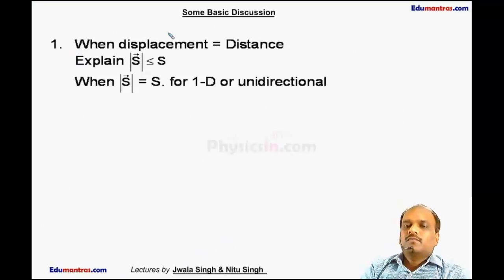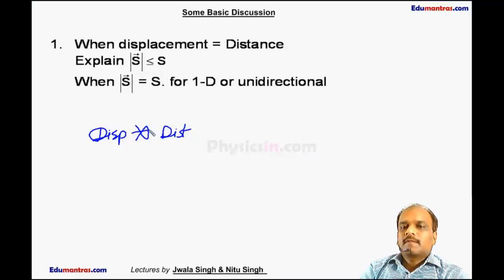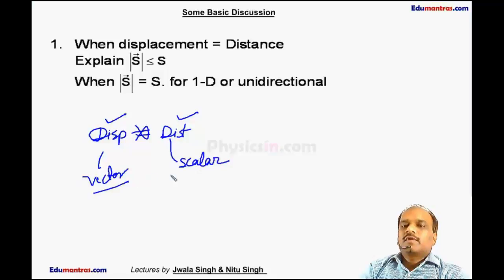Now before moving to kinematics in one dimension, we will discuss some terms. The first term is when displacement is equal to distance. Usually people say distance is equal to displacement in case of one dimensional motion. But displacement can never be equal to distance, because displacement is a vector quantity and distance is a scalar quantity. So a vector quantity and a scalar quantity can never be equal.